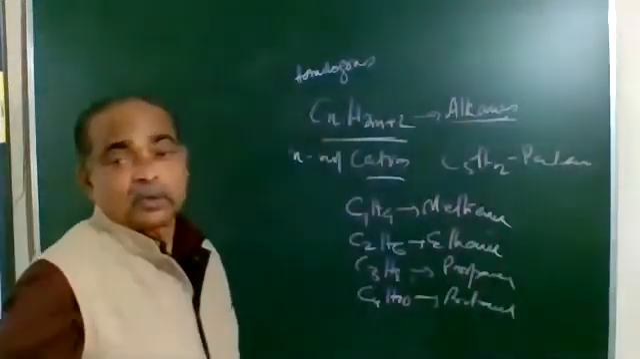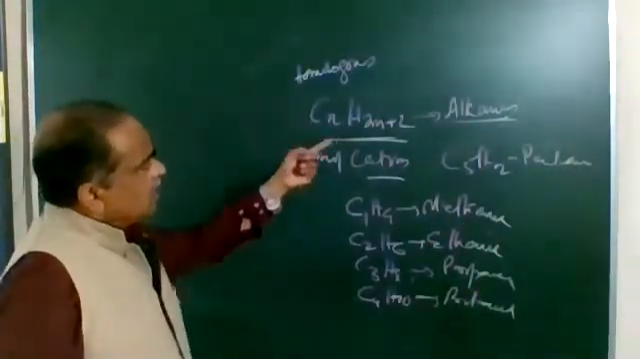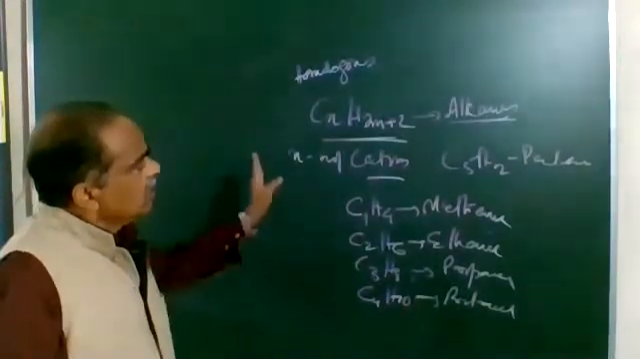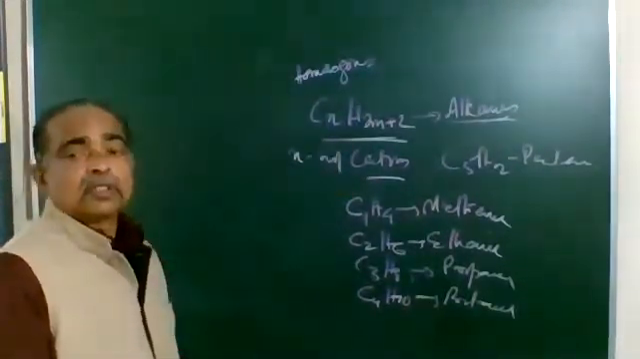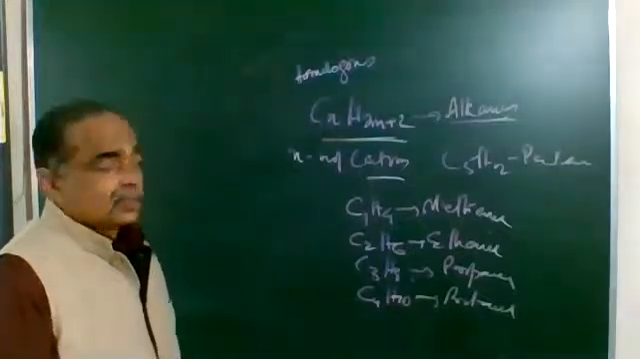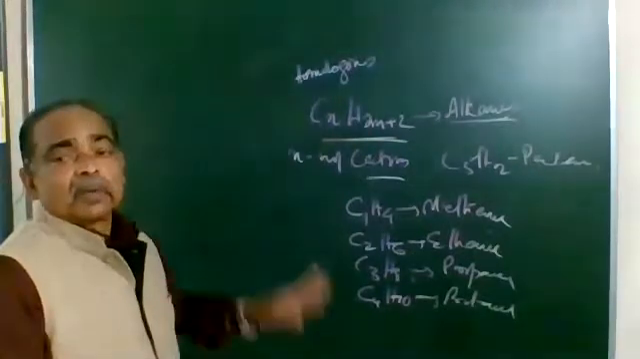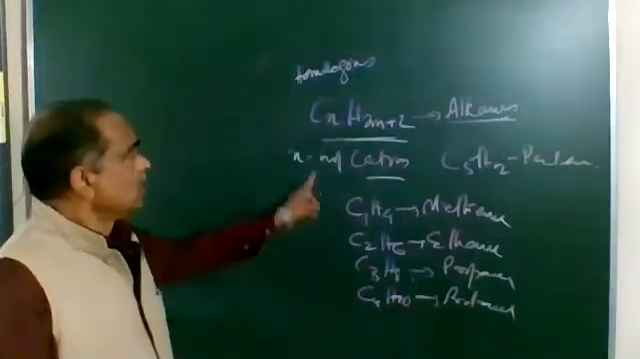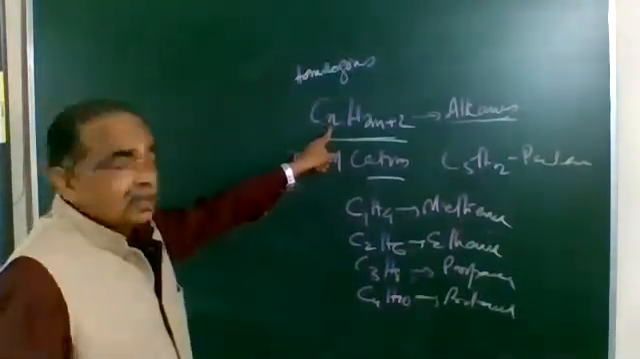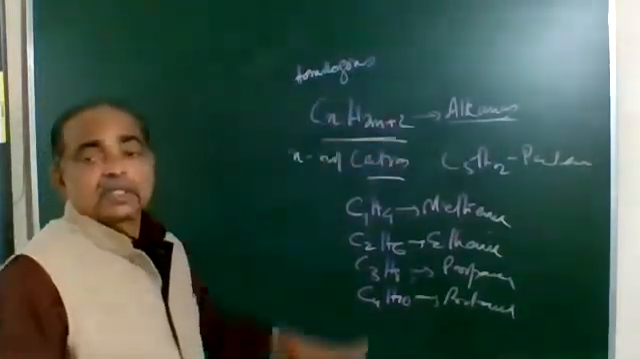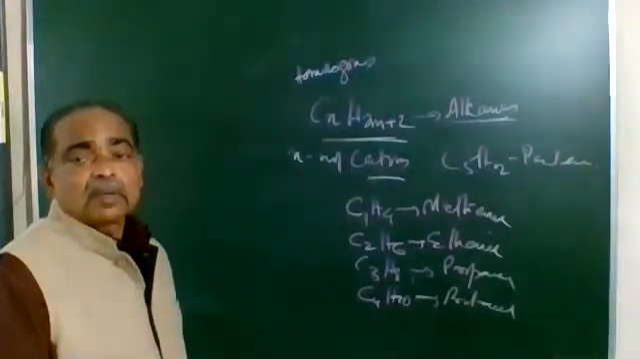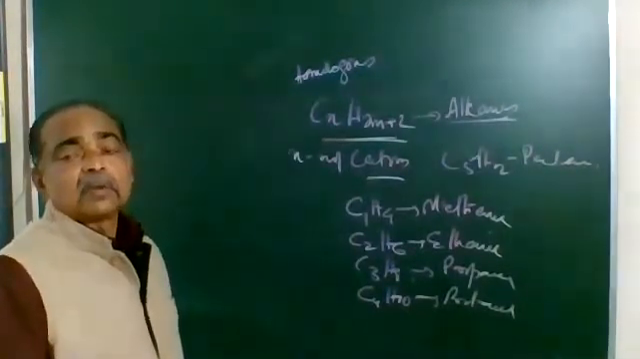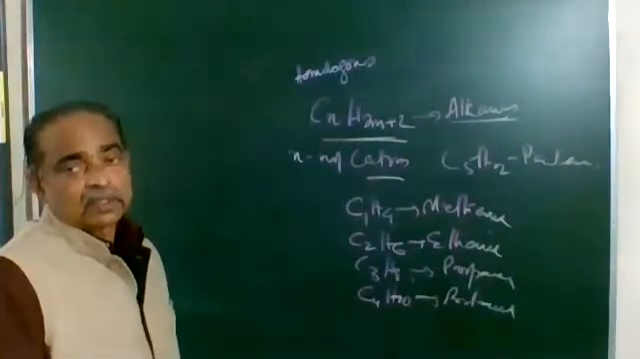The first homologous series is alkane. Any group of compounds which come under the general formula CnH2n+2 has a single bond between the carbon atoms. Suppose you take C12: 12 times 2 is 24, plus 2 is 26. So when we have 12 carbon atoms and 26 hydrogen atoms, between the carbon atoms there will exist only single covalent bonds. You understood it clearly?